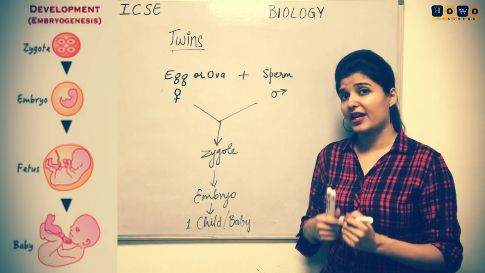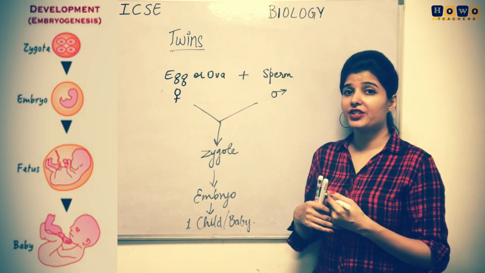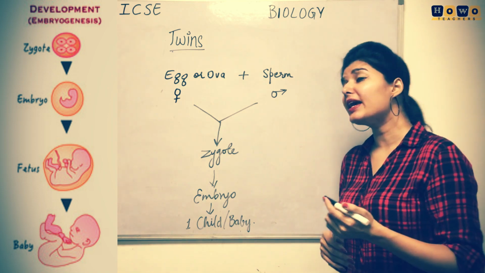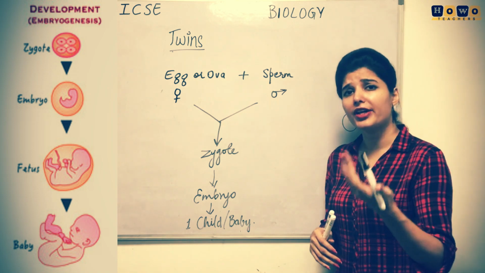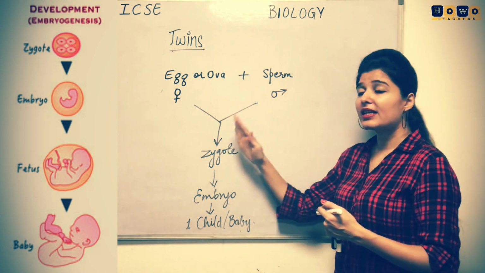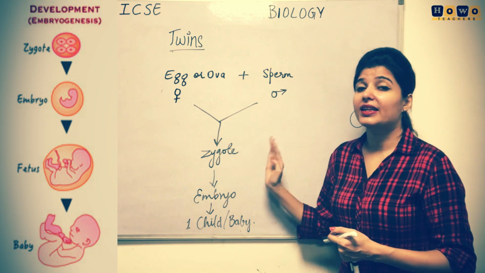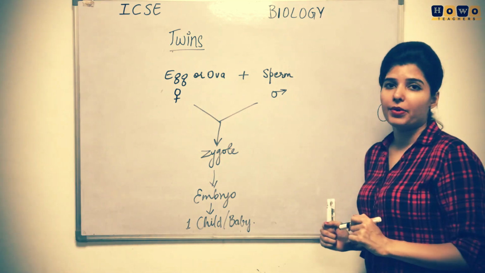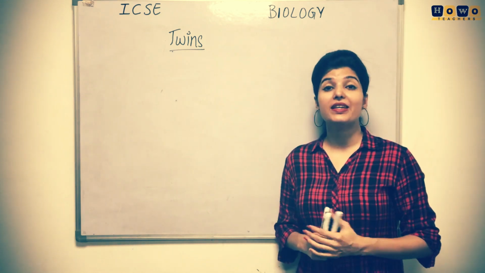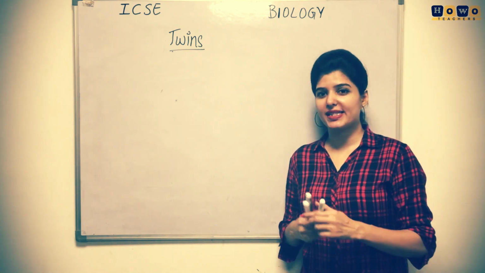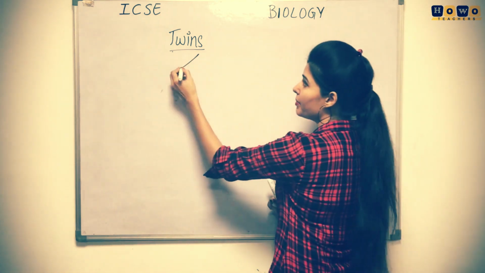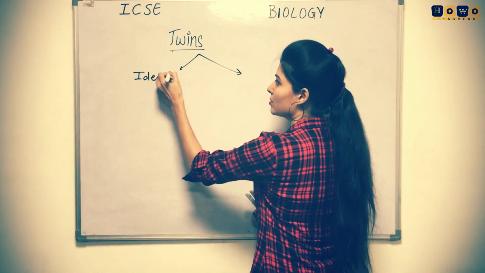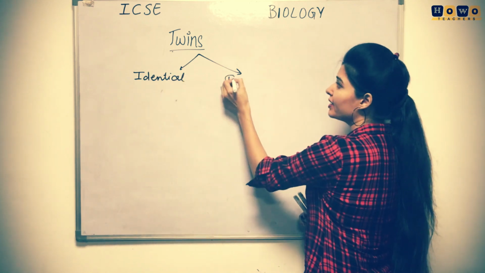But in case there is some kind of change, means normally this is going to happen, but if in any abnormal condition or any occasional condition the things are not quite similar, there can be changes, then there is going to be a difference in the number of babies. Now let us see what all different types of twins there can be. Twins can be of two types: identical twins and fraternal twins.